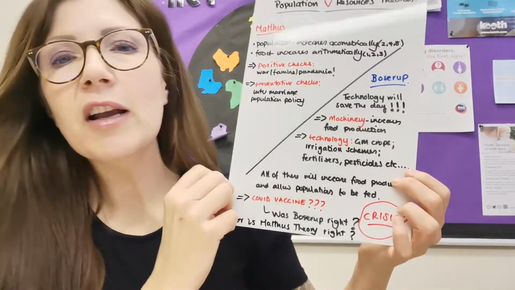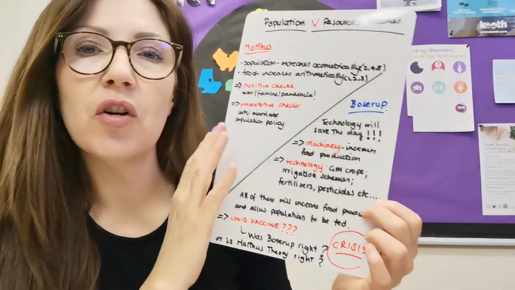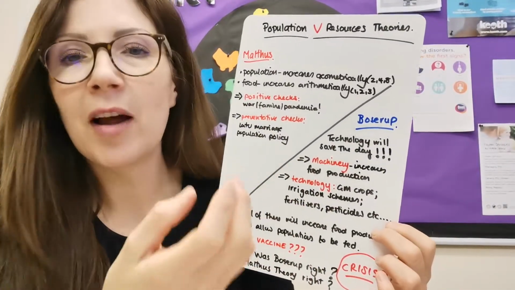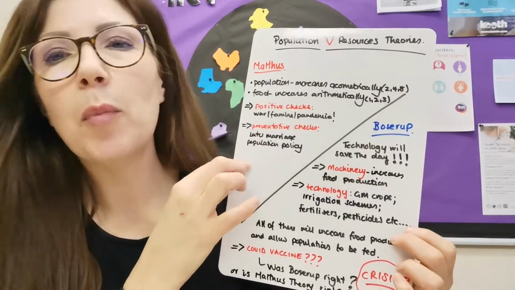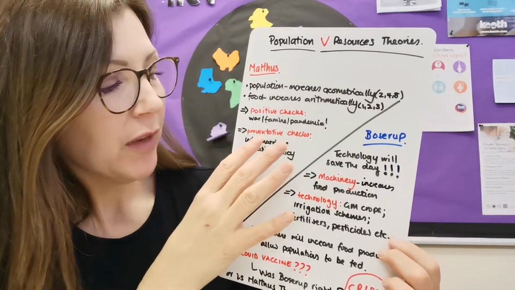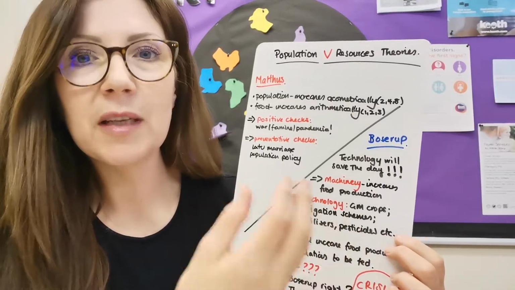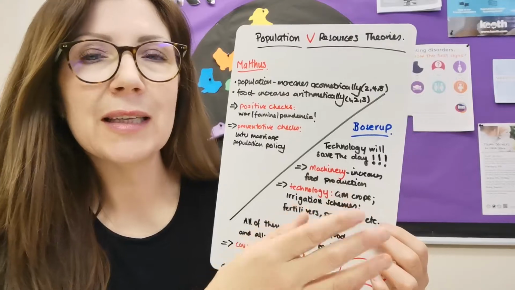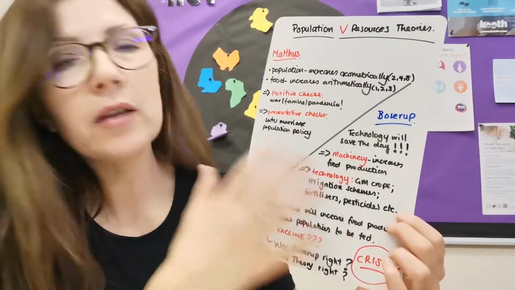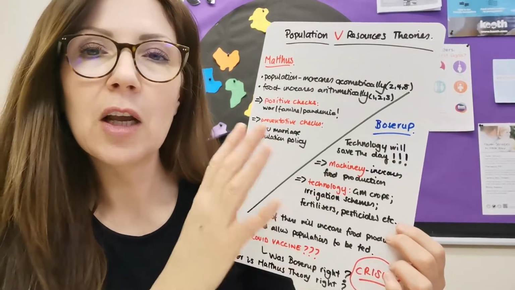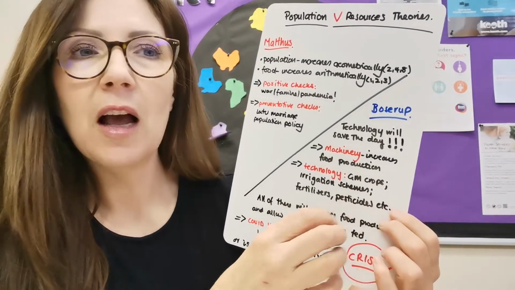So was Boserup right, or was Malthus right? That's what you maybe get an exam question on. You could be asked about either, or you could be asked to evaluate both of their theories. So what we could say here with Malthus is that he does have a point, that these things do happen. However, we have got something like the pandemic that's come along and caused a lot of problems and deaths. However, we can see Boserup is also correct, because we do have a vaccine for COVID at the moment. So we can weigh up and say that both are pretty valid, but you may want to come down maybe on the side of Boserup, because I think maybe evidence would show that this is more valid.